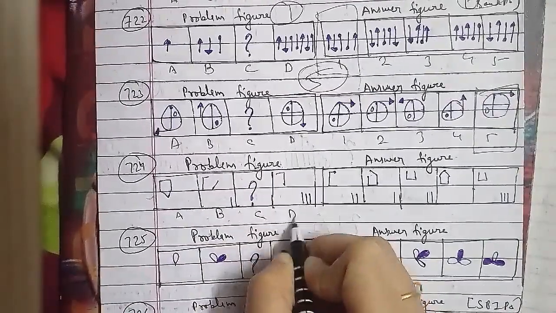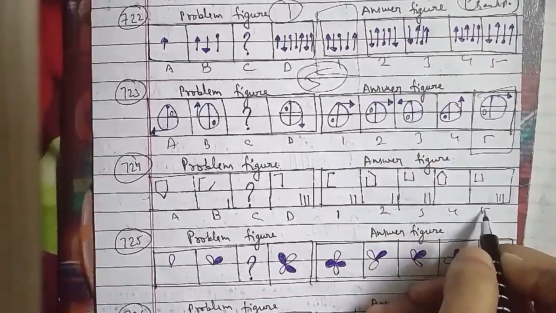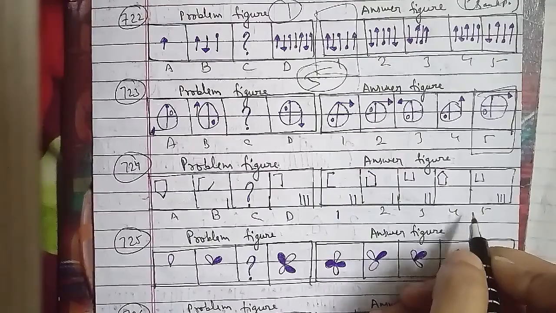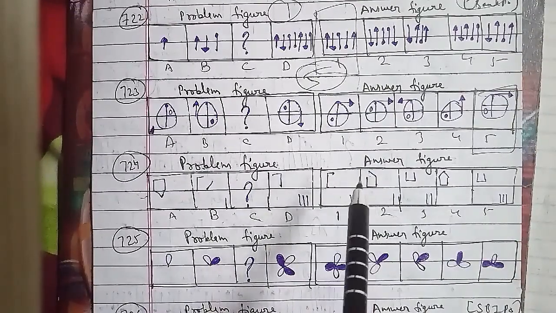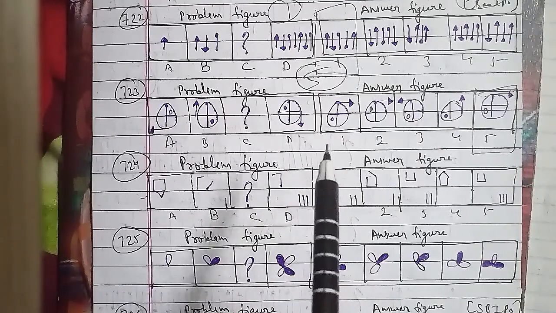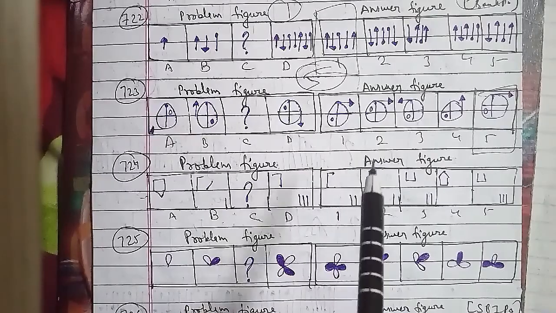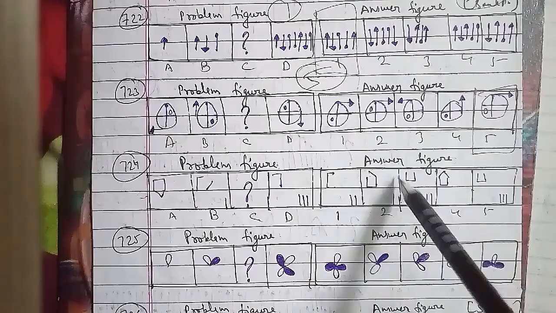Let's go ahead with the other one, the 725th question of the session here, which has the problem figures, and these were the answer figures here as well, named as A, and B that has been a shaded one. C we have to find out, D here, that is 2 shaded and 2 white. These are 1, 2, 3, 4 and 5 respectively as well.